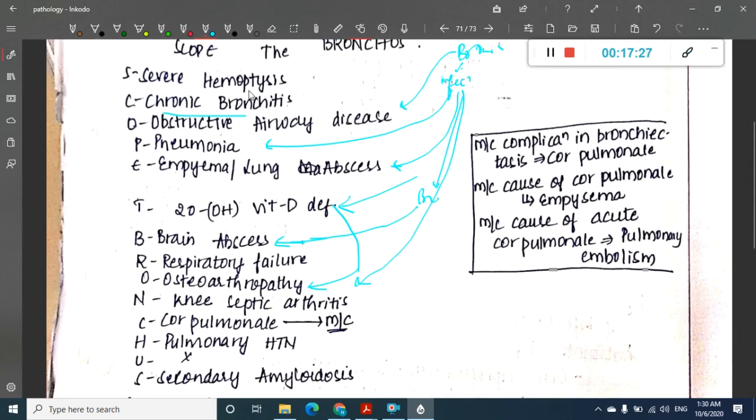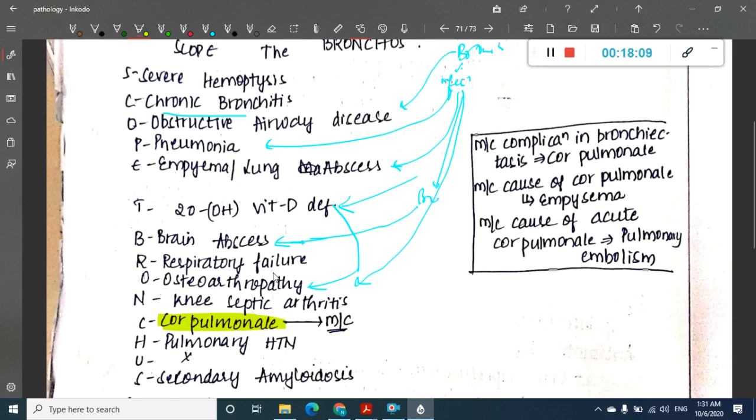Why severe hemoptysis? Because of repeated coughing, the vessels can rupture, leading to severe hemoptysis. Among all these, the most common complication is cor pulmonale. In bronchiectasis there will be increased pulmonary hypertension. This causes back pressure to the right ventricle, causing right ventricular hypertrophy, which causes back pressure to the right atrium, causing right atrial hypertrophy, which causes back pressure to the inferior vena cava, leading to increased pressure there, which causes hepatic enlargement and pedal edema.